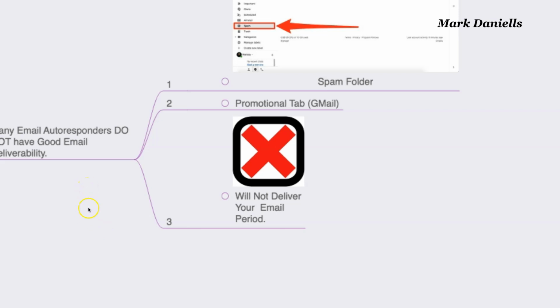Now, the third thing that might happen is that they will not deliver your email, period. So if you are doing email marketing and you're not using the right one, they're not going to deliver it, period. It's not going to show up at all. Did that happen? Yes, it does. It did happen many times, and I did a lot of testing on some of them, and I saw that.